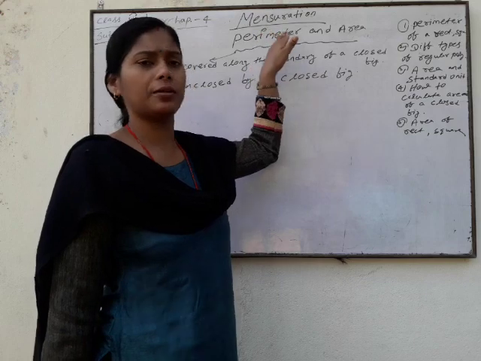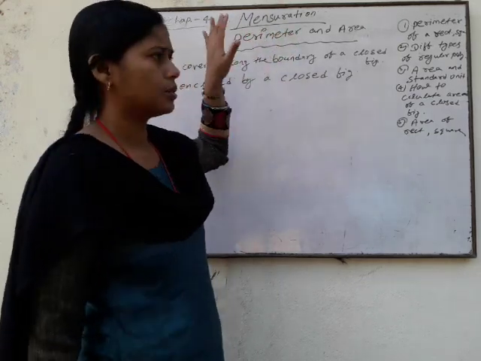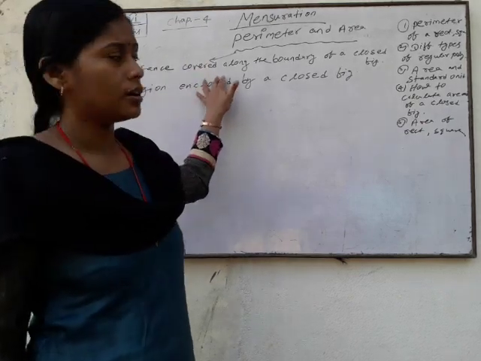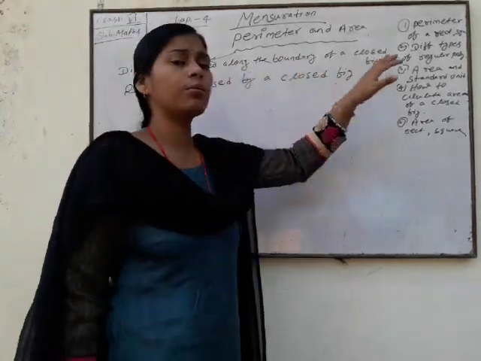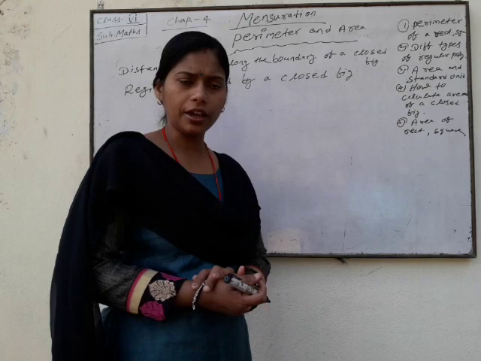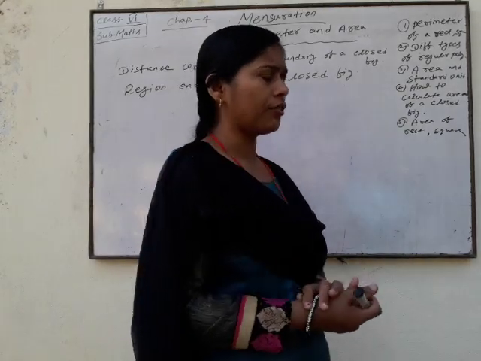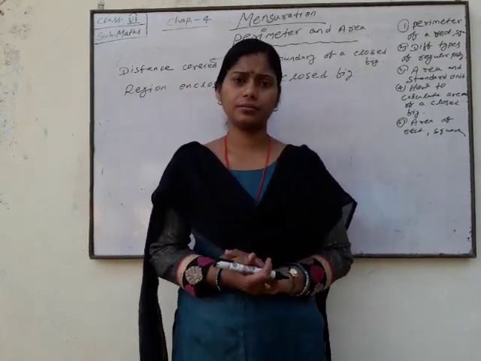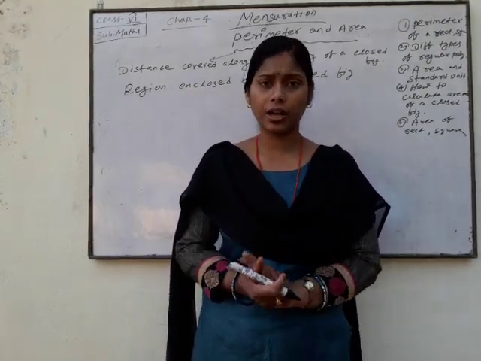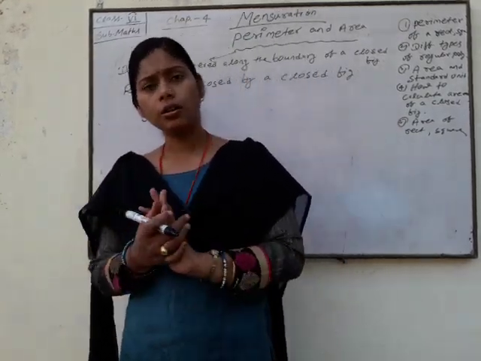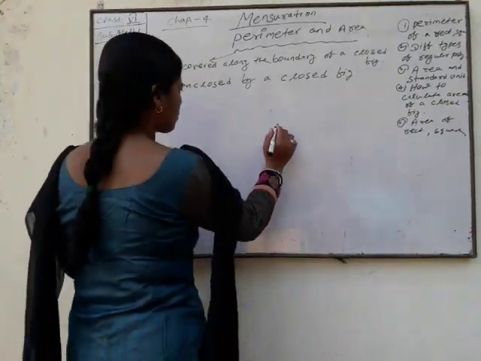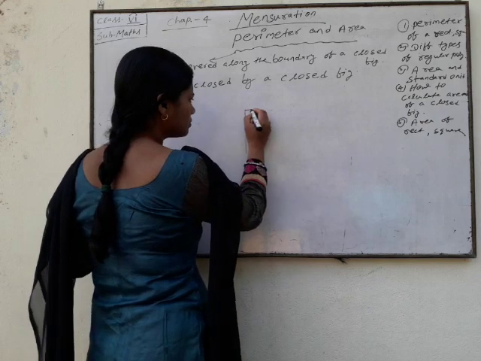So what is perimeter? Perimeter means the distance covered along the boundary of a closed figure. It means the perimeter of a closed figure is the length of its boundary. Look here. Suppose that this is your plane figure.